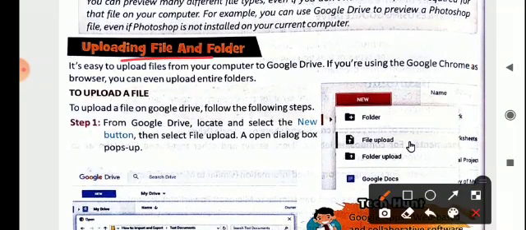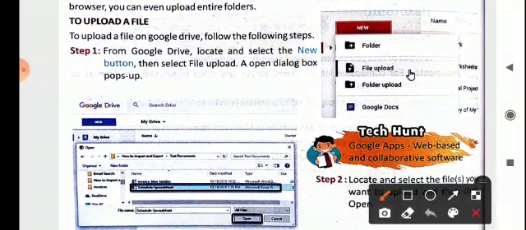Then uploading files and folders: how to make your file uploaded on Google Drive. Before sharing, you need to first upload it. What is the meaning of upload? When you are saving your file on the internet, that is known as upload. Now, it's easy to upload files from your computer to Google Drive. If you are using Google Chrome as your browser, you can even upload an entire folder.